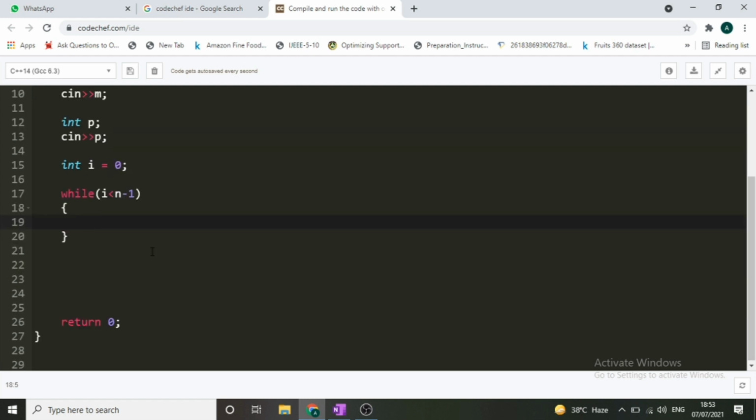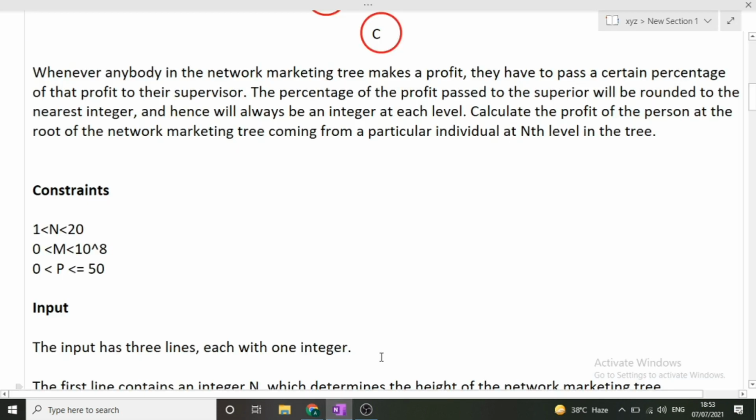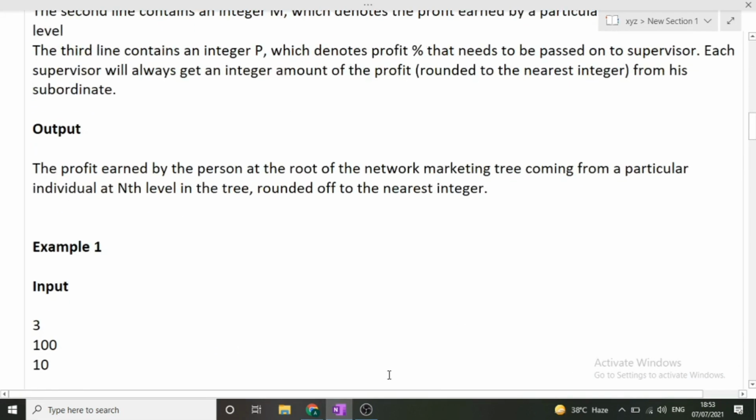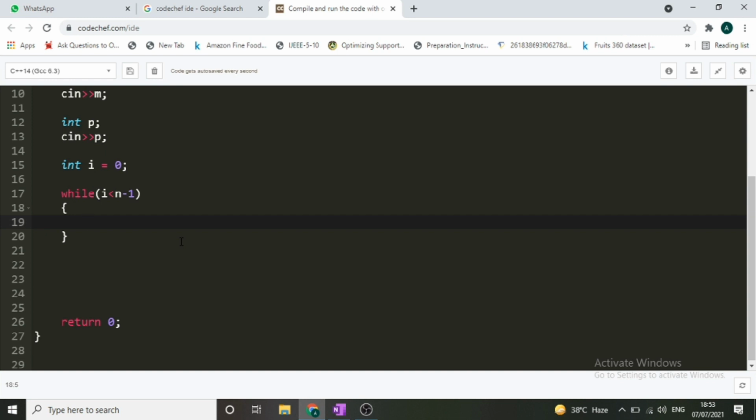Now at every step, how we will calculate the profit that will be sent to the supervisor. So what we'll do, we will update the value of m, that is here m stands for the profit that has been earned by the nth node. So m will be equivalent to p percentage, that was the percentage of profit that we have to give to supervisor. Whenever we have to find a percentage, we'll simply multiply that particular percentage with the given amount and divide by 100. So p into current m, and later on we will divide it by 100. Now this m will get updated.